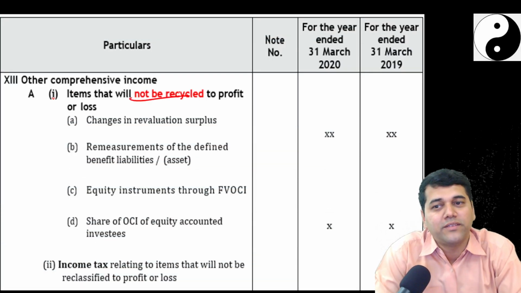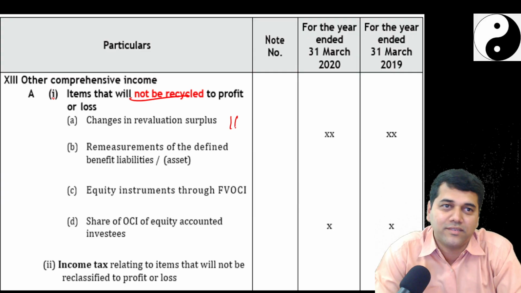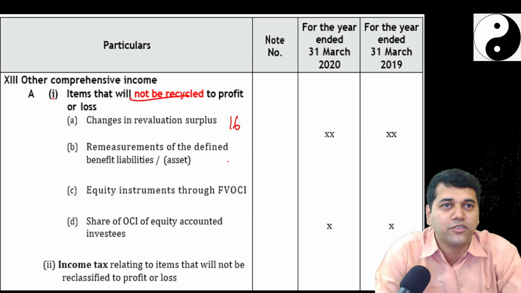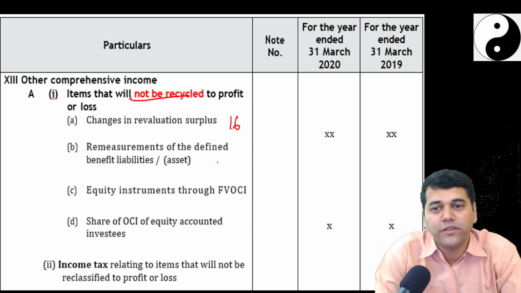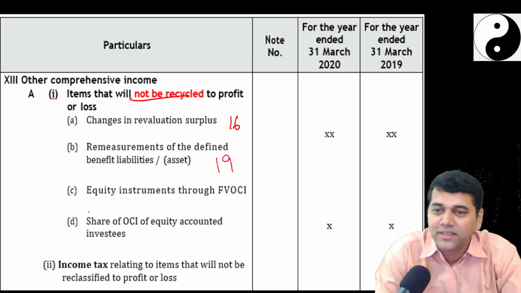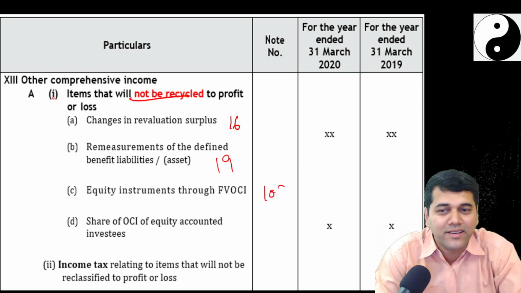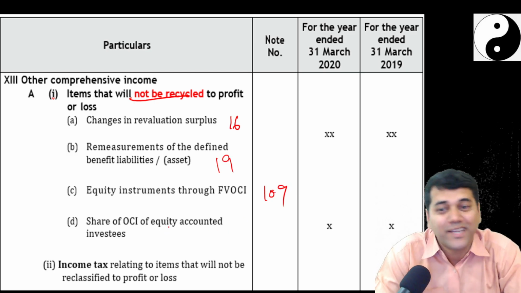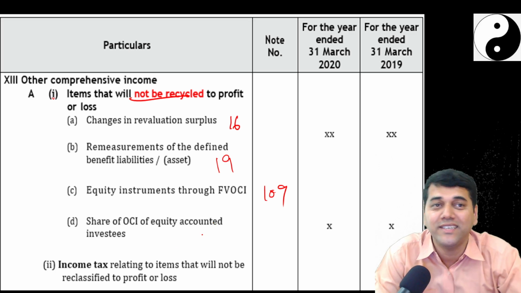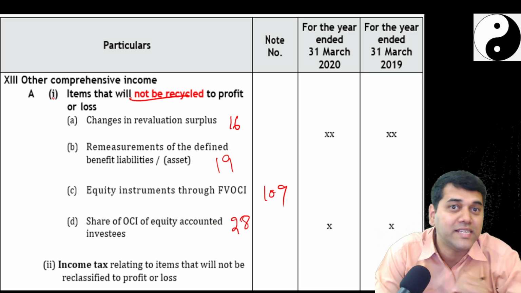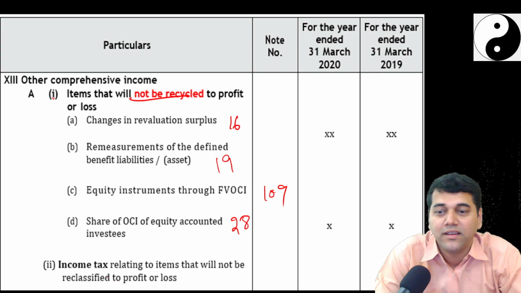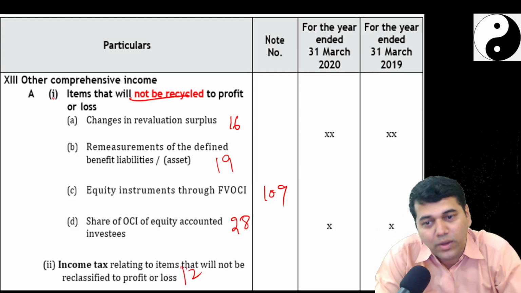OCI not to be recycled: revaluation surplus 16, remeasurement of defined benefit obligation, equity of OCI. Okay, share of OCI of equity accounted investees, 28. Income tax 12 on all above.